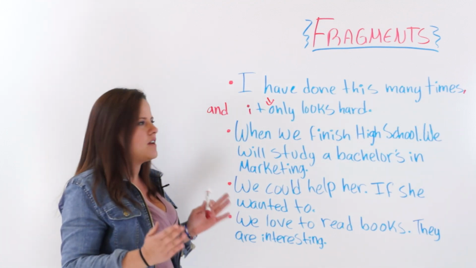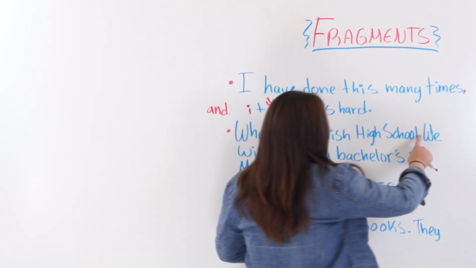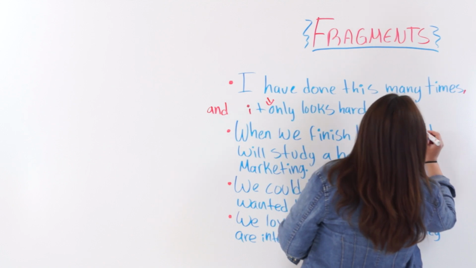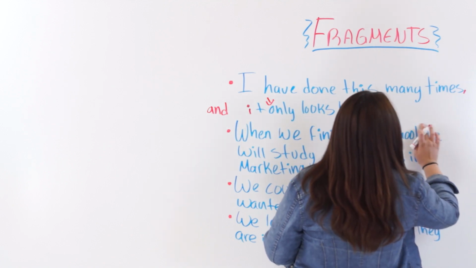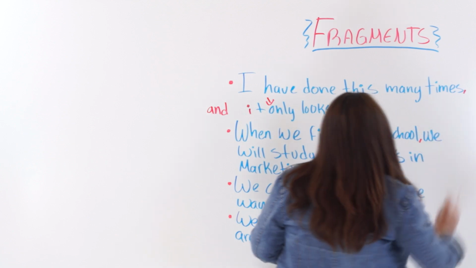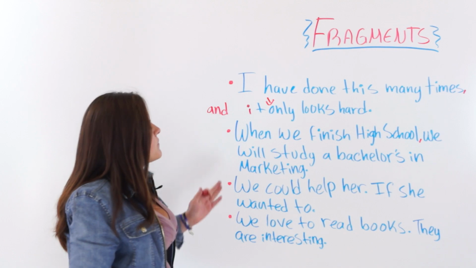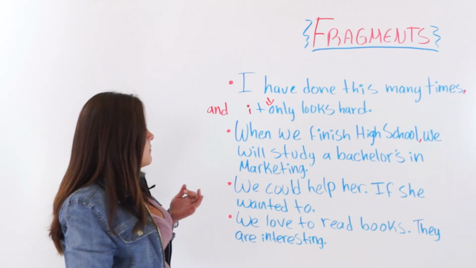That one makes perfect sense. So what we are going to do here is take away the period and add a comma, and use a lowercase w. When we finish high school, we will study a bachelor's in marketing.